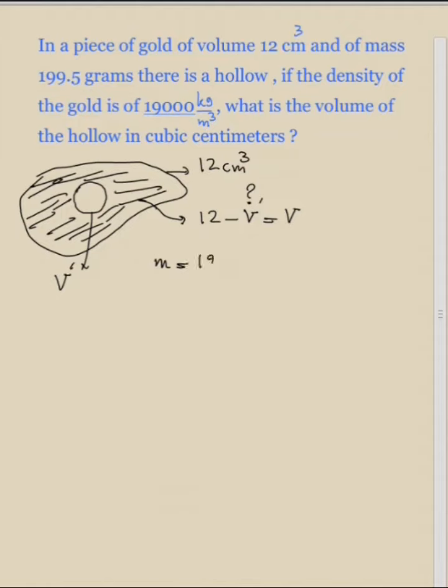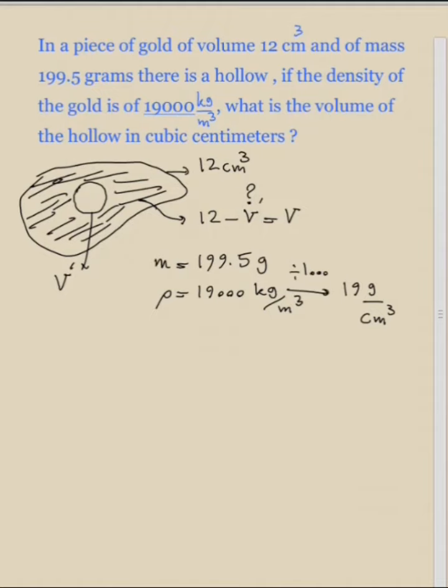And the mass of this piece of gold is 199.5 grams, and its density is equal to 19,000 kilograms per meter cubed. But we must convert the unit of density to grams per centimeter cubed. So we divide it by 1,000, and the answer is 19 grams per centimeter cubed.